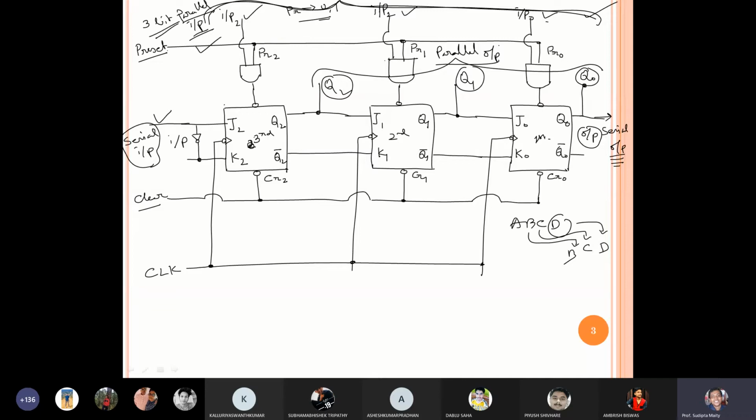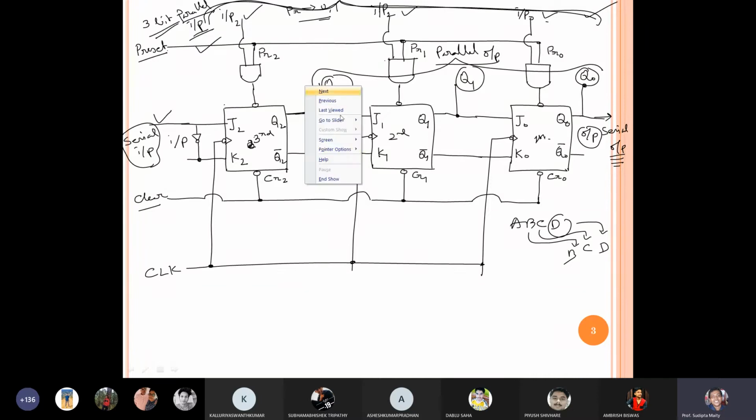So this is a very basic idea. That means how can I give a parallel input or parallel output, or how can I get the serial output or serial input. Parallel output means I am taking the output of each gate simultaneously here.